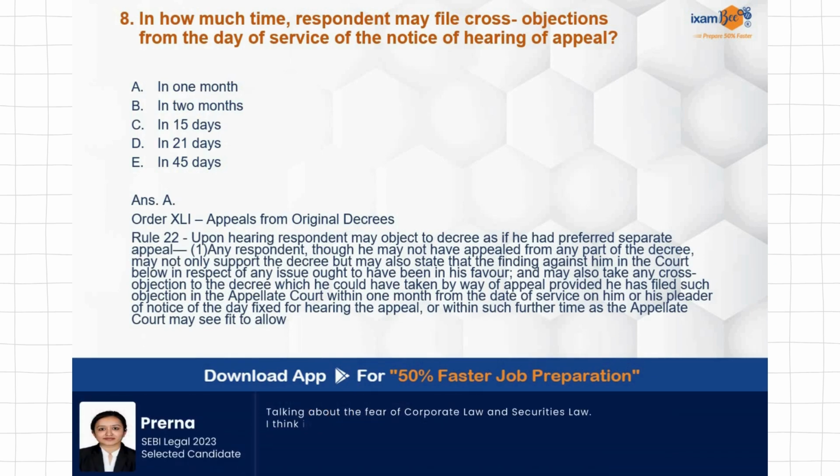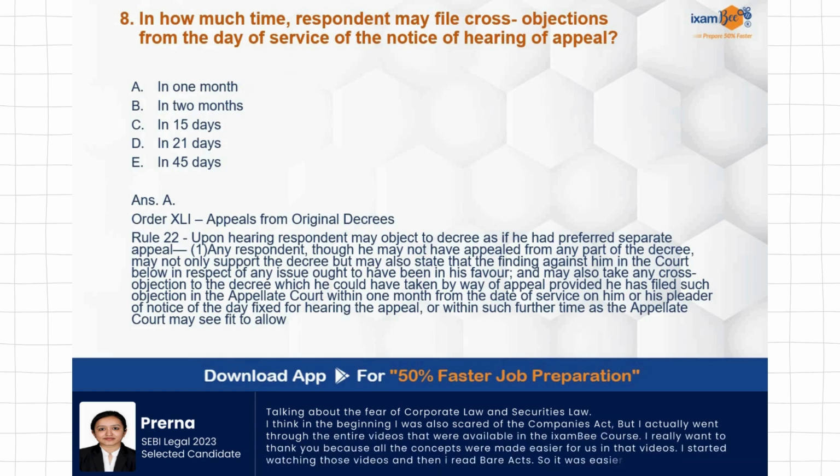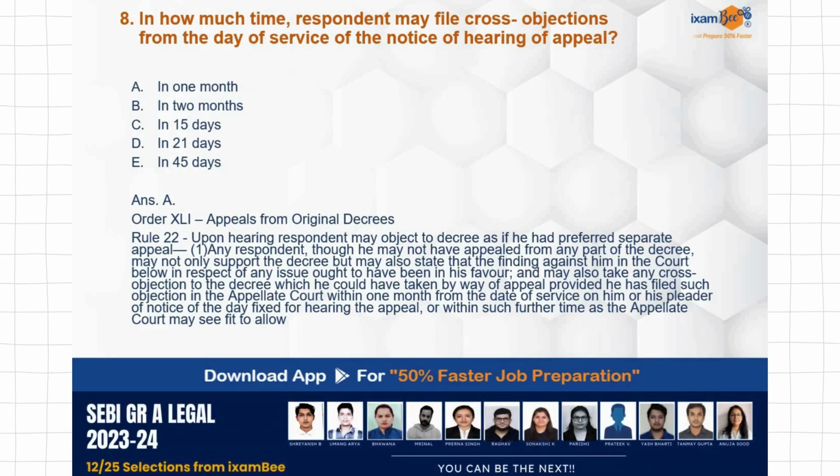Appeals from original decrees is covered under Order 41, Rule 22. Upon hearing, the respondent may object to the decree as if he had preferred a separate appeal. So in that case, what is the time period that has been asked over here? The time period over here will be 30 days, 1 month.